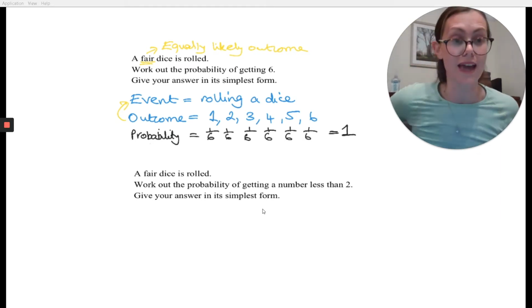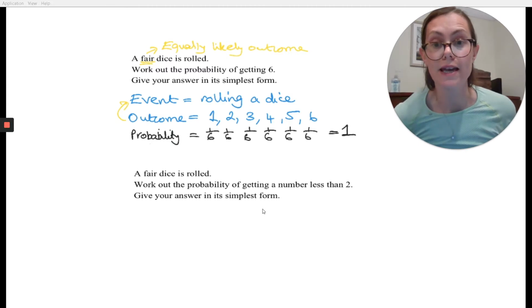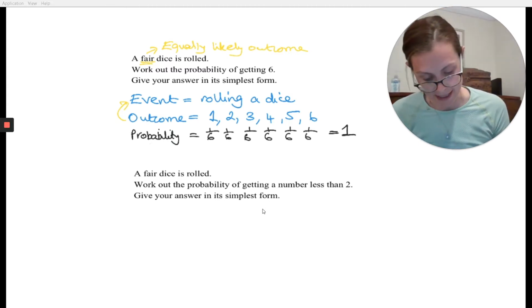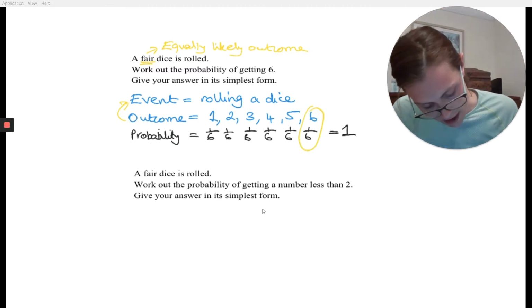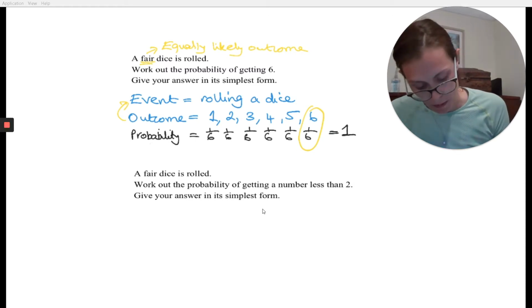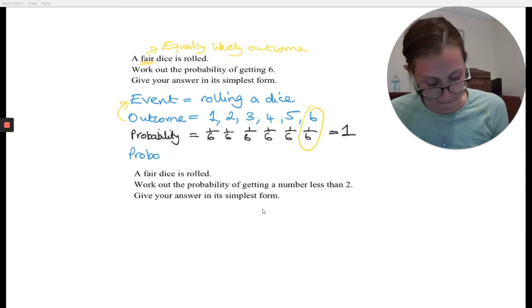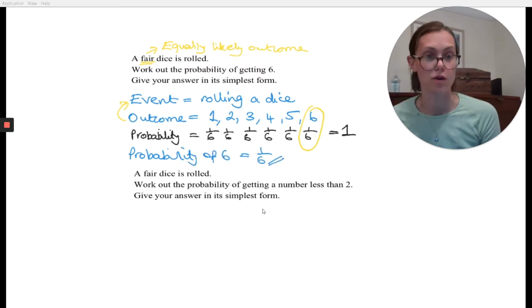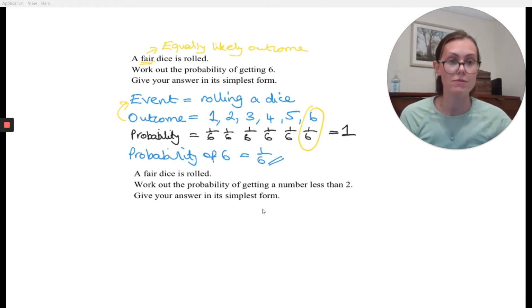If I'm looking at the actual question they're asking me, they're saying work out the probability of getting a 6. So I'm looking at this one. What is the probability of getting a 6? Well, the probability of getting a 6 is equal to 1 over 6. And there's your answer.